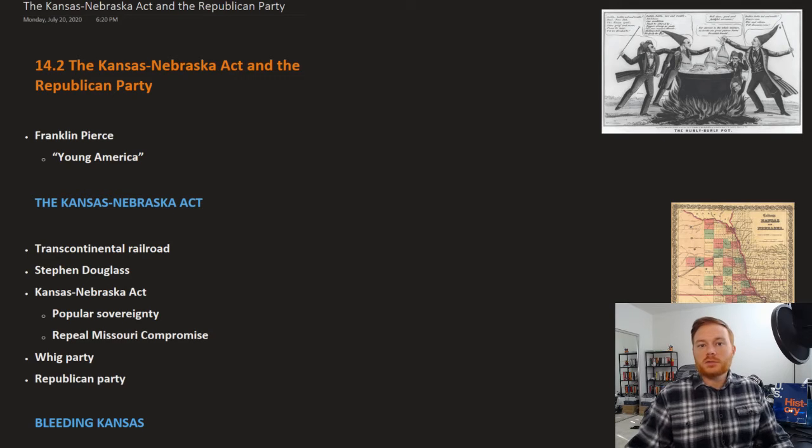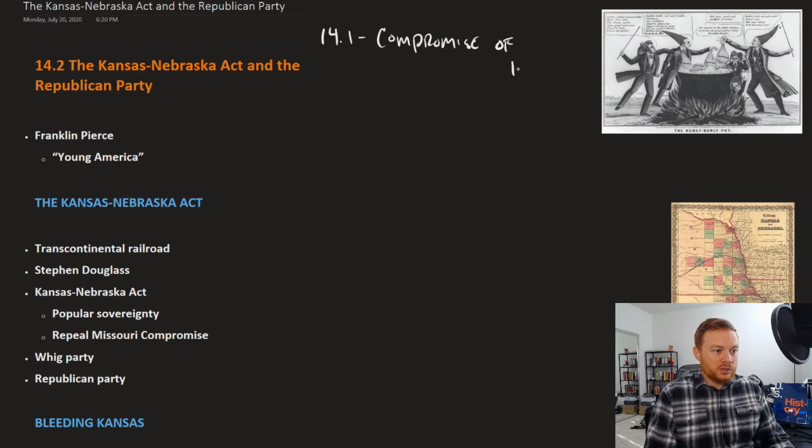All right, this is OpenStax U.S. History, Chapter 14, Section 2, the Kansas-Nebraska Act and the Republican Party. Now recall in the last chapter, 14-1, we talked about the Compromise of 1850, which had seemed to have put an end to this issue of slavery in the Western Territories once and for all. However, the Kansas-Nebraska Act, which would pass in 1854, so that's 4 years later, would revive